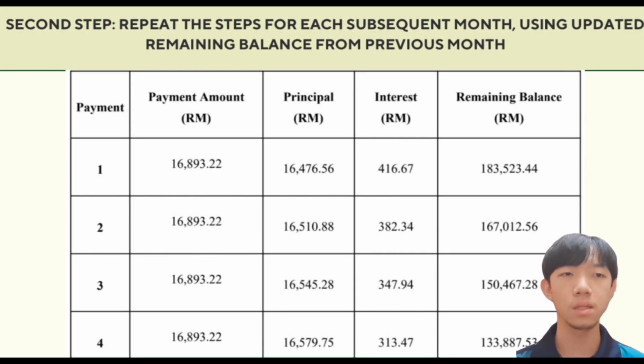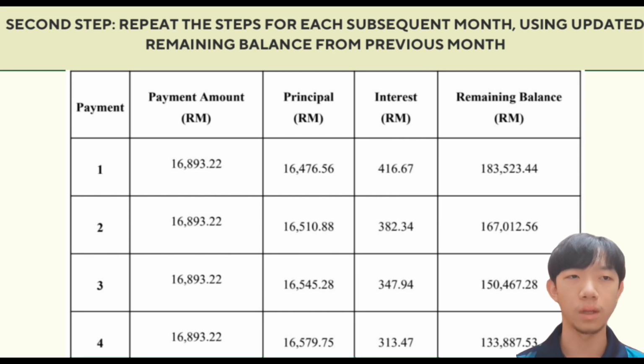For the first payment, the payment amount is 16,893.22. The principal is 16,476.56. The interest is 416.67, and the remaining balance is 183,523.44. The second payment amount is 16,893.22. Principal is 16,510.88. The interest is 382.34, and the remaining balance is 167,012.56. The third payment amount is 16,893.22. The principal is 16,545.28, and the interest is 347.94, and the remaining balance is 150,467.28.